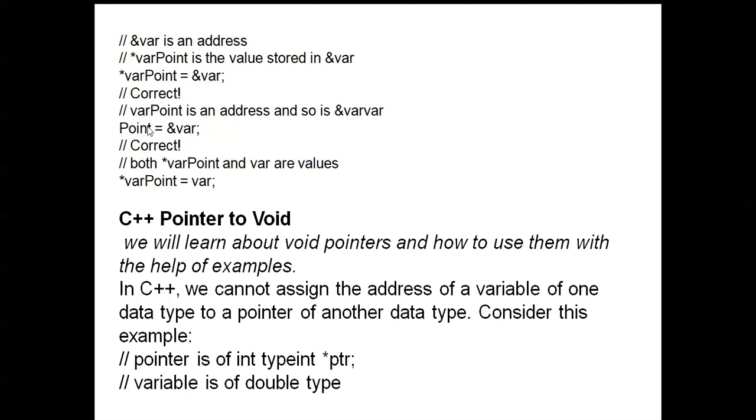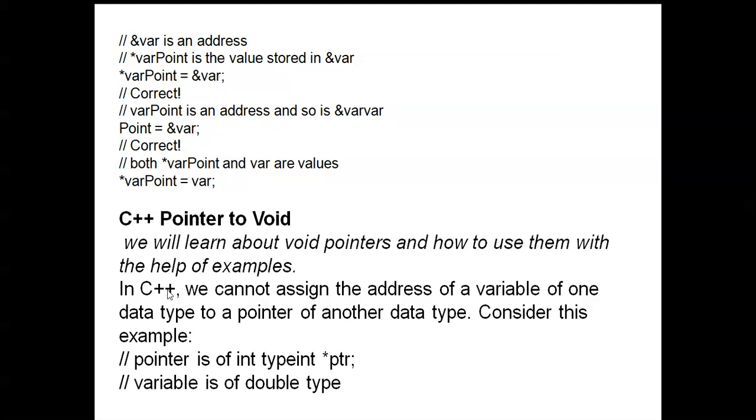This is correct. Next, pointer is called &var. This is also correct. Next, ptr is equal to &var. This is also correct. Okay, here pointer to void. We will learn about void pointers and how to use them with the help of examples.